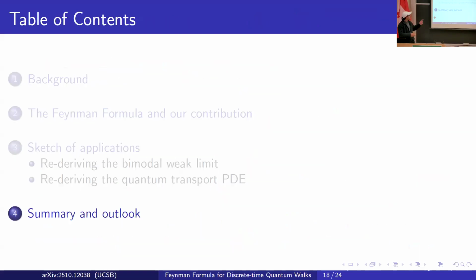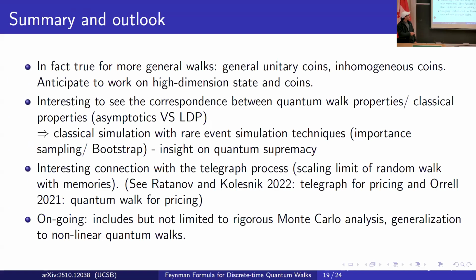So lastly, let me summarize and give some outlook on our work. As we mentioned, for the exposition just now, we assumed a homogeneous coin case with the mutation coin. But in fact, we can generalize the Feynman formula to any arbitrary unitary coin and also to an inhomogeneous coin. That means all the Cx could be different and could change over time. We can still write a Feynman formula.